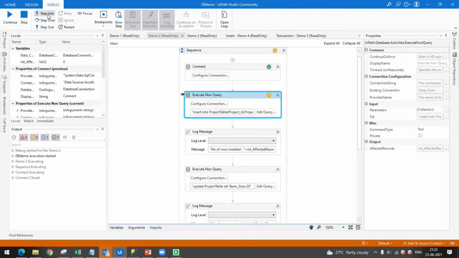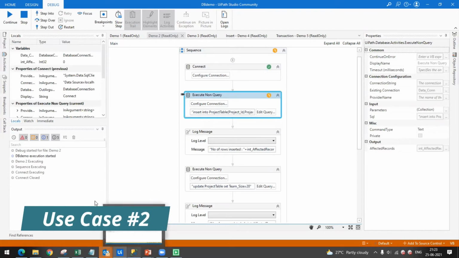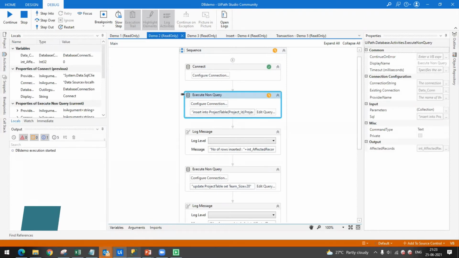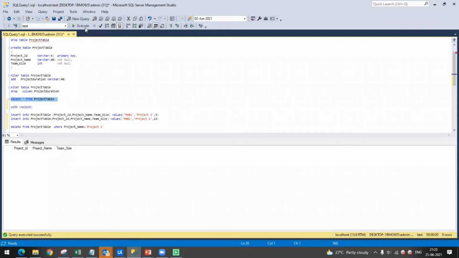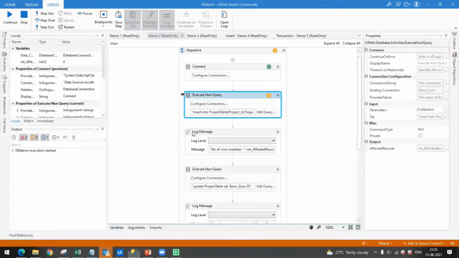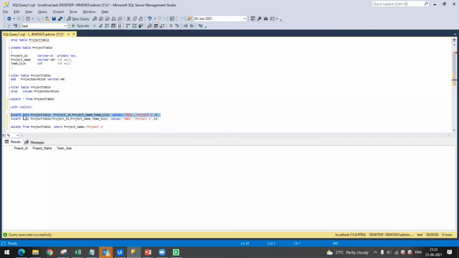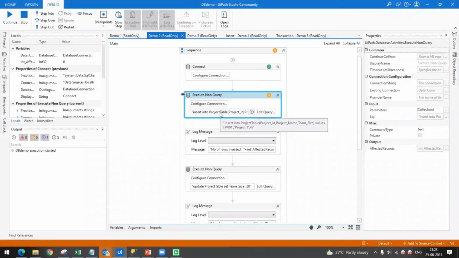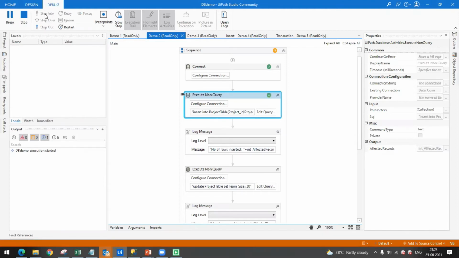So first step is I have connected, and before inserting I will show what is the actual status, how many records are present in my database. So if you see, there are no rows. Okay. And same query I have written in my editor also. And if you see this syntax, I have written it in double quotes. It means we are passing our query in the form of string. So let me insert it.